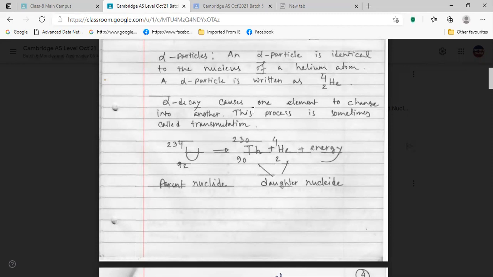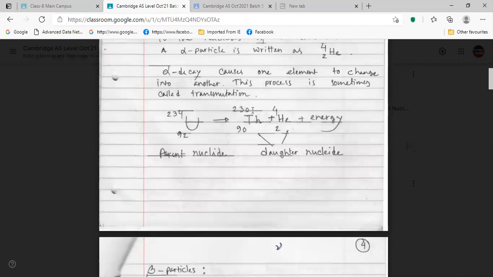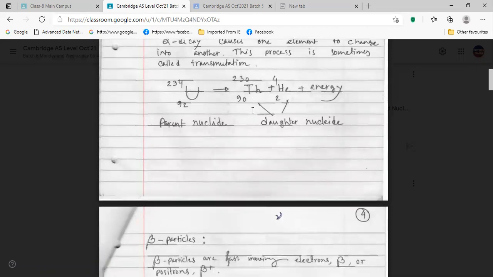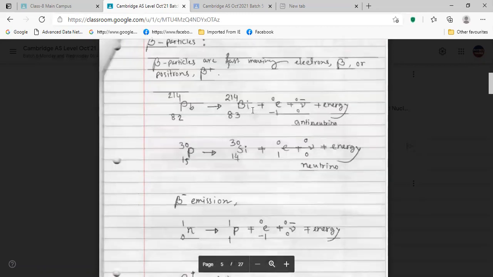So I can also write here gamma, the letter gamma, instead of energy. Very good. So Farhan, you wrote the alpha particle emission equation. Now you write about beta particle. And when you are writing, you just try to understand how it's happening, right?